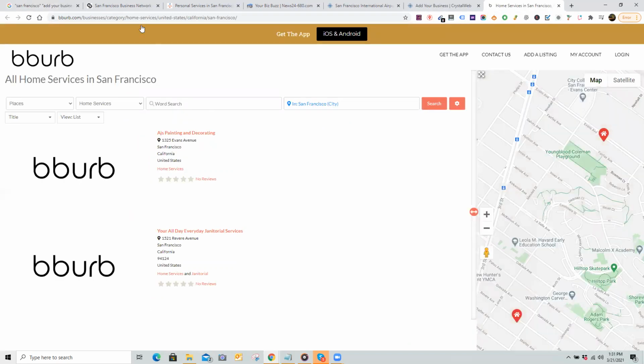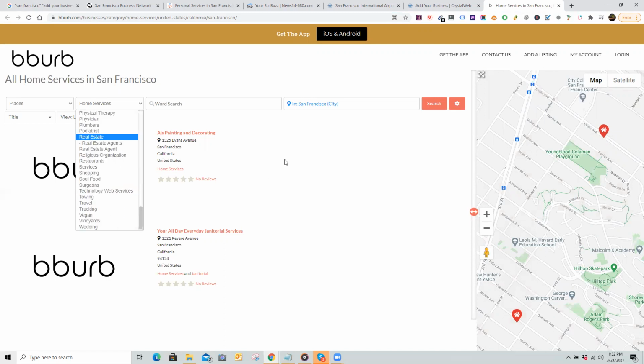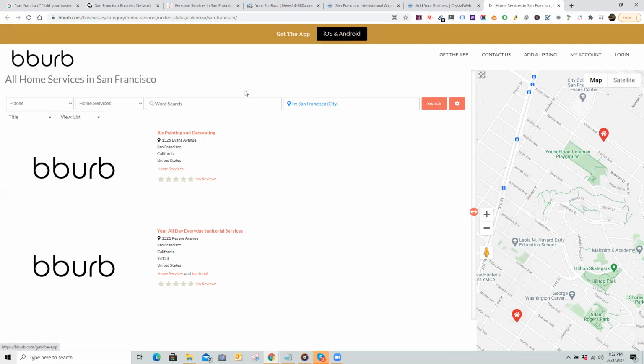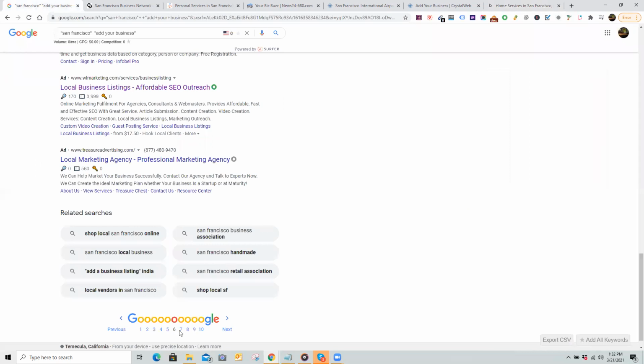Let's see. This is for home services. This is a good one. Not specifically for home services, but you can see home services is a category. They're probably going to have a bunch of other stuff in here, and yeah, they've got tax preparation, marketing, and so on. You already know this is a good one. So this is what we want, and we want to make sure that when we get this link, it's tagged for something in San Francisco. But you can just grab this whole link and add that in here. That's a good one.